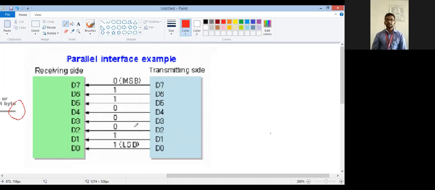But here, if your microcontroller is 8-bit, at a clock, all 8 bits are transmitted. Again, if it is 16-bit, at a single clock, all 16 bits are transmitted at a time. So likewise, your data bits are transmitted in burst, as you can say. So the advantage is that the communication is at a very faster rate.